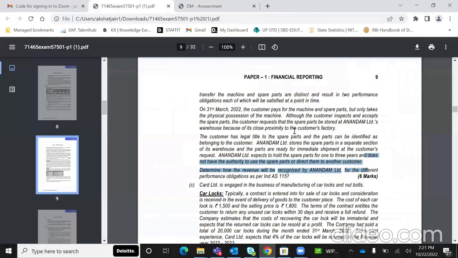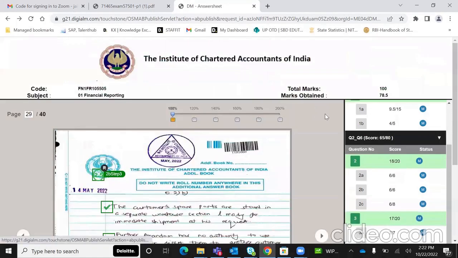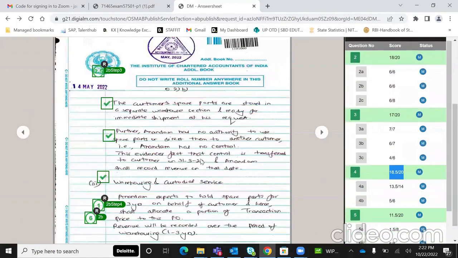Spare parts में आप देखोगे तो spare parts में clear cut इस पैरा में बोल रहे हैं कि कस्टमर के पास लीगल टाइटल है और आनंदम द सप्लायर कांट यूज इट फॉर directing it to any other customer. So वो बस डेटा आप इधर लिख दो. It's given that customer has legal title and it's been identified as belonging to him. So even though customer doesn't take possession, the customer has accepted the spare parts and the control has transferred. So hence you can recognize the revenue as on 31st March 2022 only.